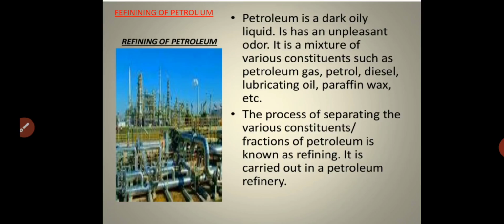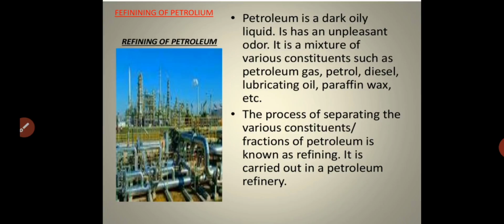Petroleum contains mixtures of various constituents such as petroleum gas, petrol, diesel, lubricating oil, paraffin wax, and some other mixtures. You have to separate these constituents present in the petroleum. That process is what we call refining. So what is refining? Refining is a process of separating the various constituents or fractions of petroleum. That is what we call refining.